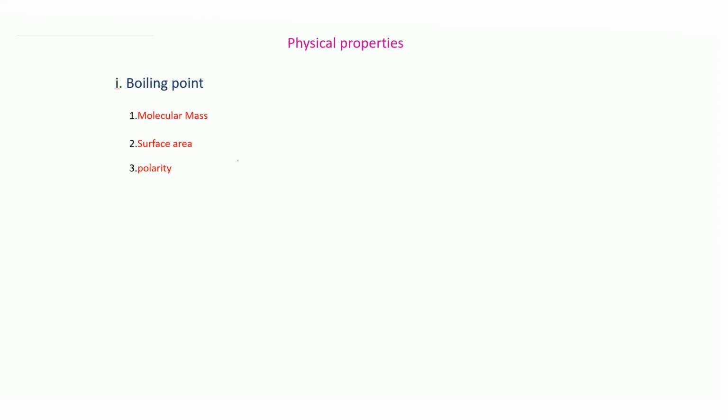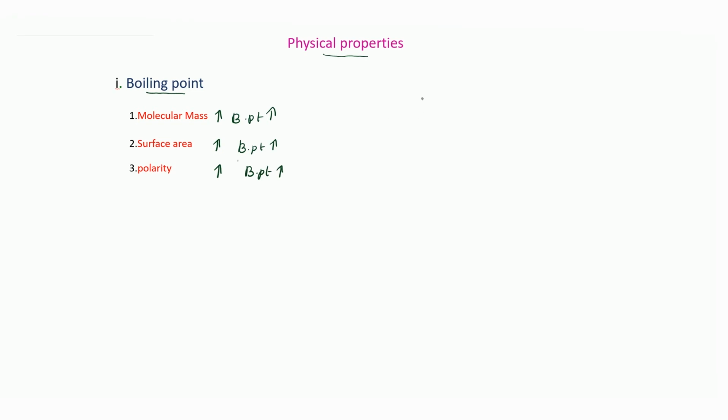We will discuss physical properties. First we will take boiling point. The boiling point depends on 3 factors: molecular mass, surface area, polarity. As the molecular mass increases, boiling point also increases. As the surface area increases, boiling point increases. As the polarity increases, boiling point increases. So we will discuss one by one. First we take molecular mass.